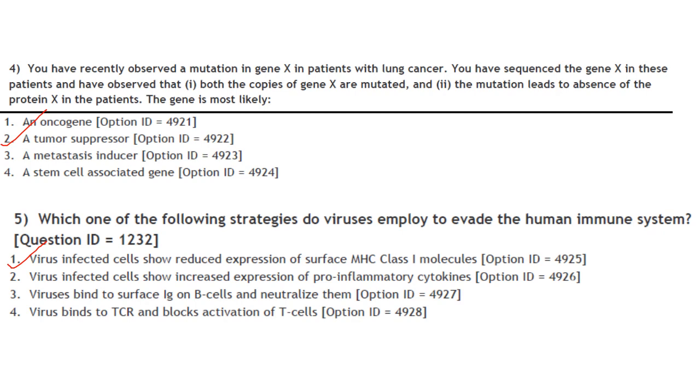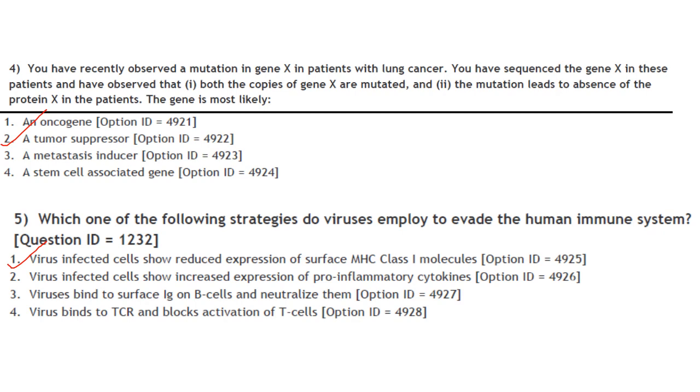Oncogene. So an oncogene is a mutated gene by itself and has the potential to cause cancer. Then tumor suppressor gene. These are normal genes that slow down cell division, repair DNA mistakes, or tell the cell when to undergo apoptosis. So when a tumor suppressor gene doesn't work properly, cells grow out of control, which can lead to cancer. So naturally, the mutation might be to the tumor suppressor gene. So answer is option 2.